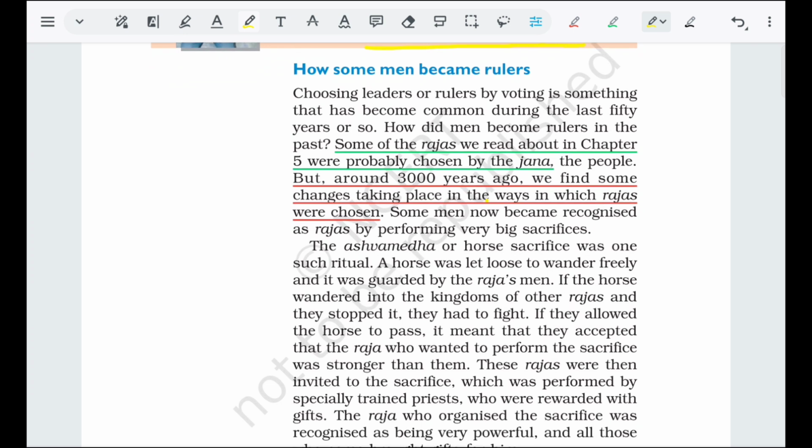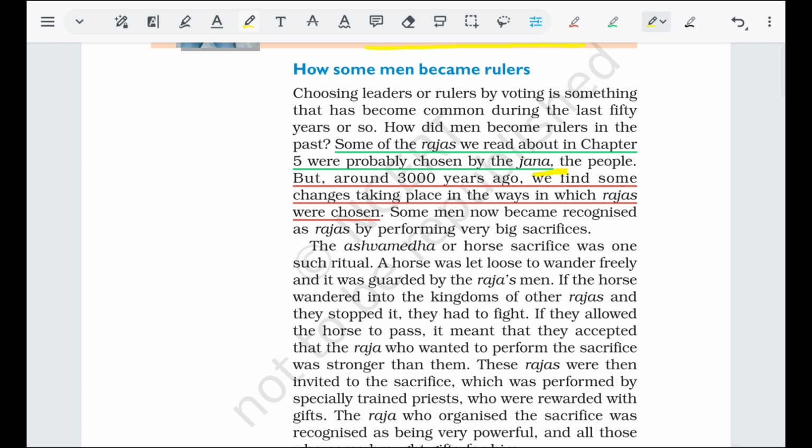How some men became rulers. This is the selection of rulers, how they became rulers. Some of the Rajas we read about in Chapter 5 were probably chosen by the Jana. So in Chapter 5 you read about the Rajas, and the Raja was chosen by the Jana.